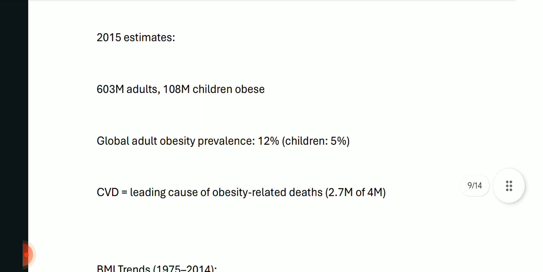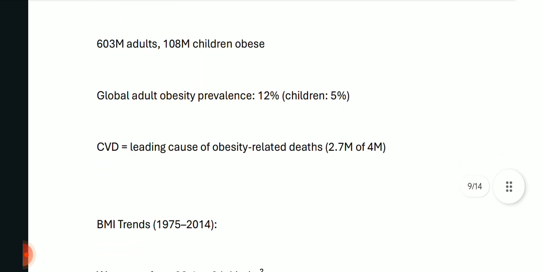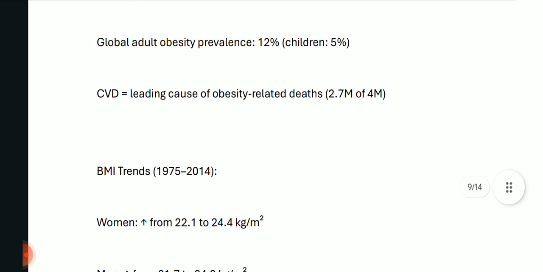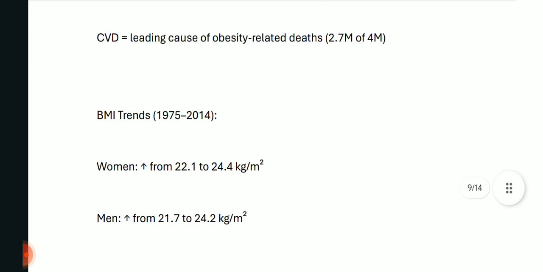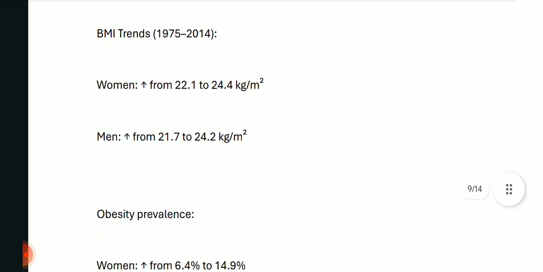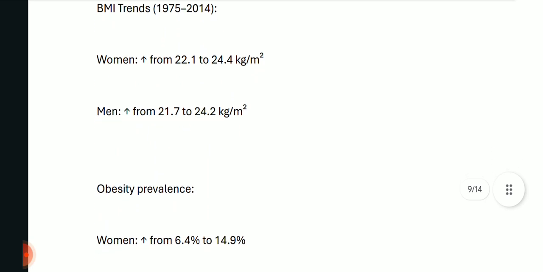2015 estimates: 603 million adults and 108 million children were obese. Global adult obesity prevalence is approximately 12%, in children it's 5%. CVD is the leading cause of obesity related deaths, 2.7 million of the 4 million. BMI trends from 1975 to 2014: in women, it increased from 22.1 to 24.4 kg per meter squared, and in men it increased from 21.7 to 24.2 kg per meter squared.